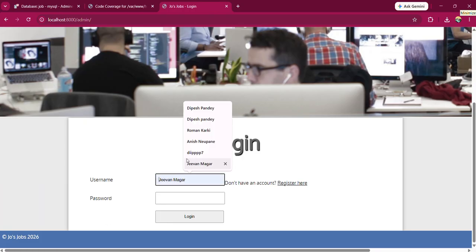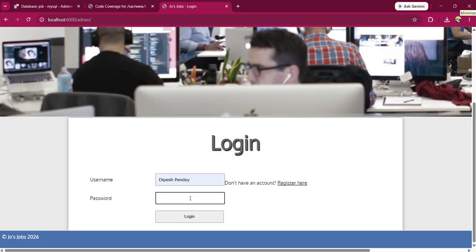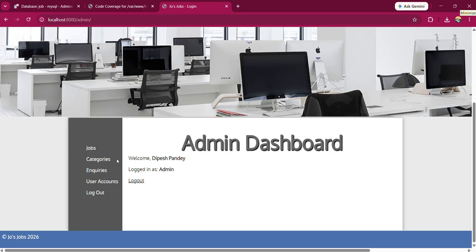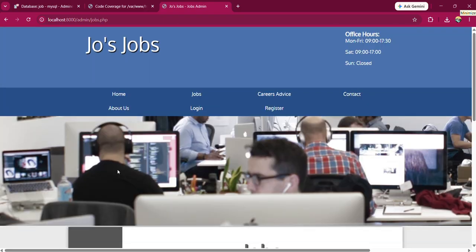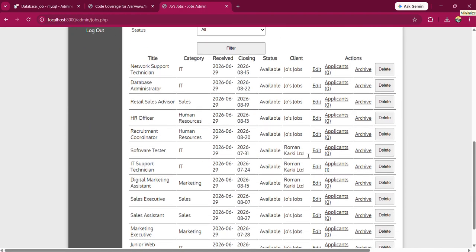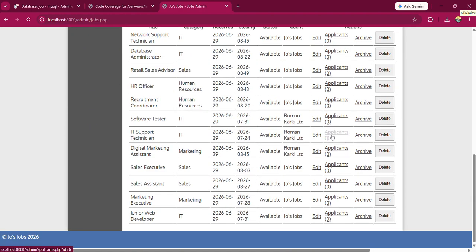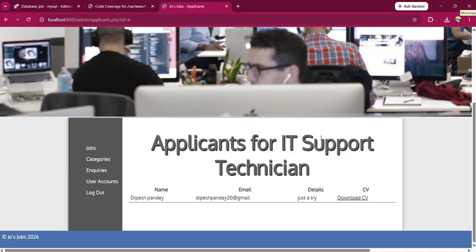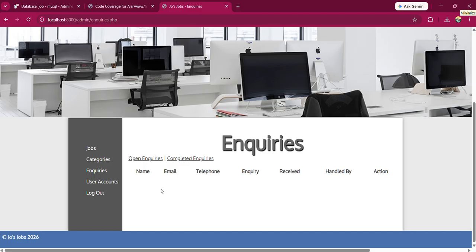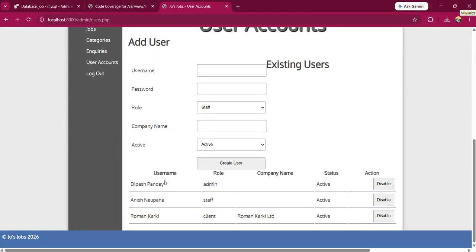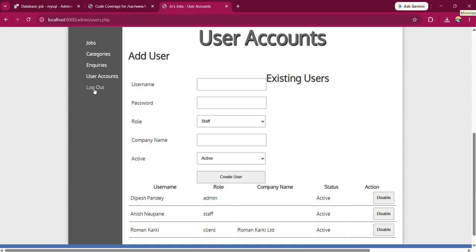Now let's log in as an admin. Let's see if the admin panel is working properly or not. You can clearly see I can log in as an admin, and here the admin can add jobs. Admin can also see the jobs, and the applicants. I already applied for a job, and you can clearly see applicants for IT support technician. Admin can see the inquiries and reply to them, and admin can maintain the user accounts as well. Let's log out.